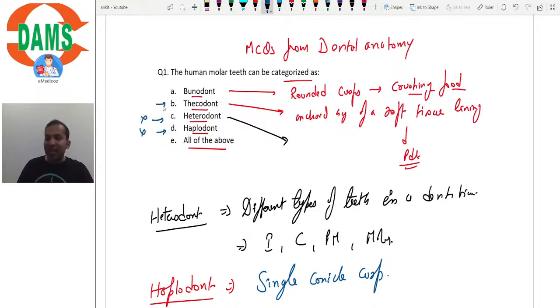Again, thecodont is a classification for dentition. All the teeth will be either thecodont or pleurodont or acrodont. So it is not a classification for a single tooth. Bunodont, on the other hand, represents the shape and form of a single tooth. If the tooth has rounded cusps, then it is bunodont, and the example of bunodont is human molars. So the correct answer here is option A, that is bunodont.